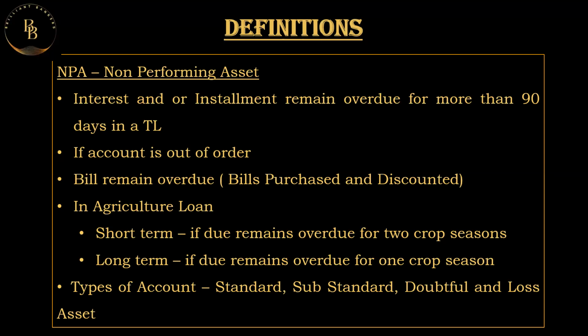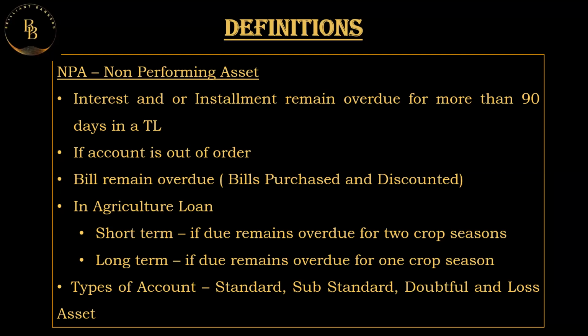In the case of an agricultural loan, it can be divided into two types: the short-term loan and the long-term loan. For the short-term loan, in a year you have two crop seasons. That is, the crop season will be of a period of 6 months. But for a long-term loan, you take it as a period of 1 year.